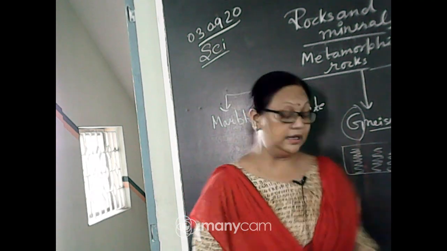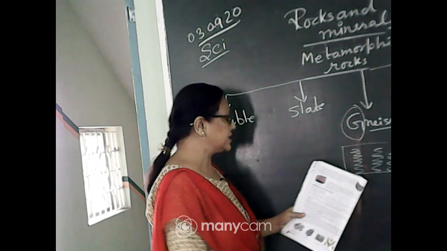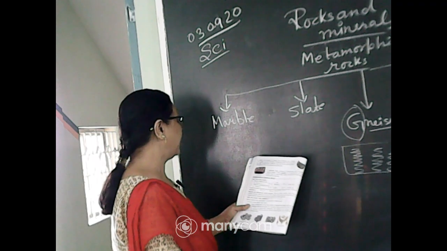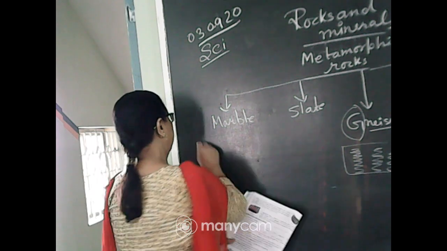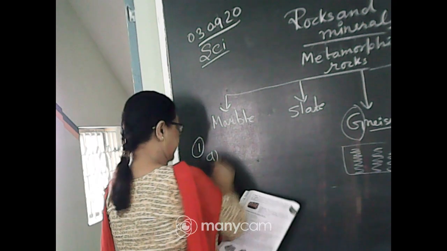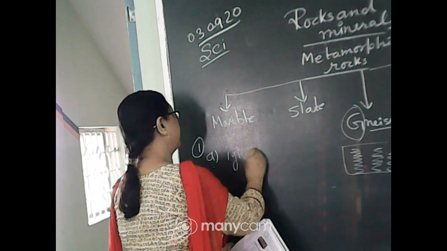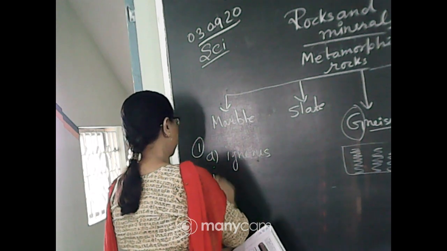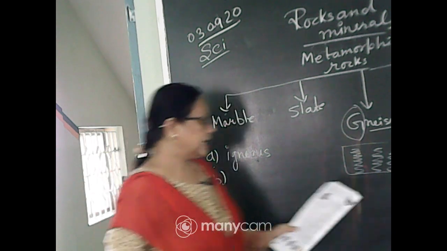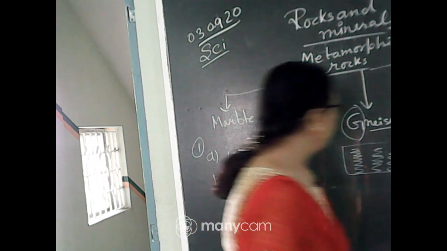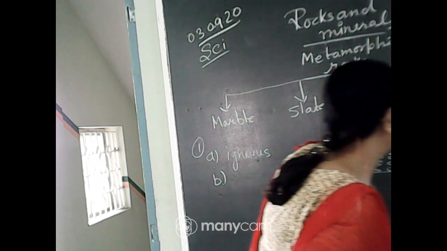Now next, two MCQs are given here. The first one: lava solidified to form. Number 1, A is the answer, igneous rock. Lava solidified to form igneous rock. B: the Red Fort of Delhi is made up of what? That is sandstone.